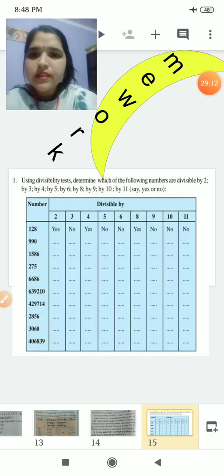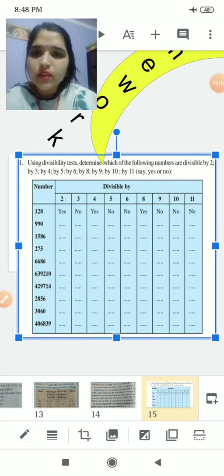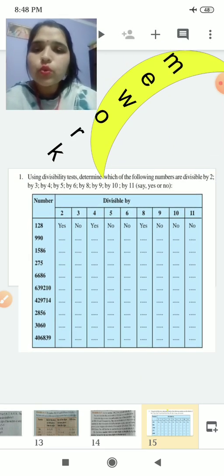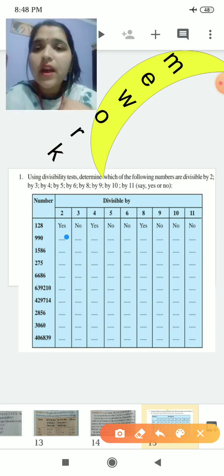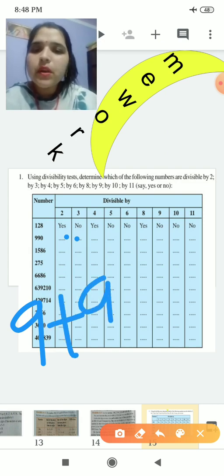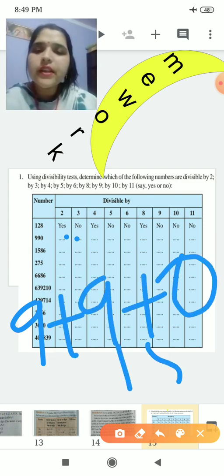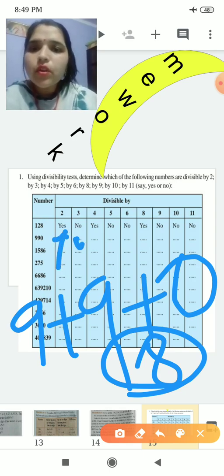Okay, see, like the first one they have given is 93990. What will you write here for 2? You will write yes, because its ones place has 0, so it will be divisible by 2. Now for the test of 3, what will you do? You will add all the digits. So 9 plus 9 plus 0, 9 plus 9 is 18. Whether 18 is divisible by 3 or not? Yes, 3 sixes are 18. So it will also be yes.